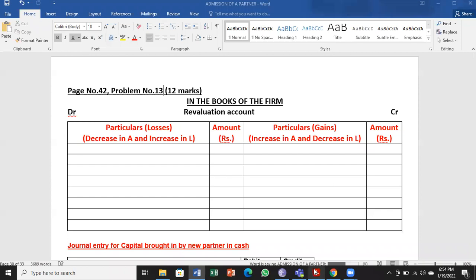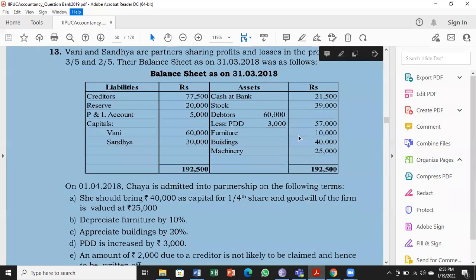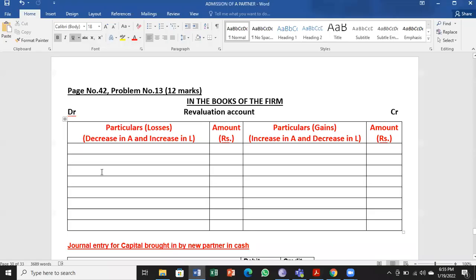Let me get into the adjustment B. Depreciate furniture by 10%. Furniture value here in the balance sheet is 10,000. So decrease in the value of asset is to be debited to revaluation account. Furniture account, ₹1,000 is the depreciation value.